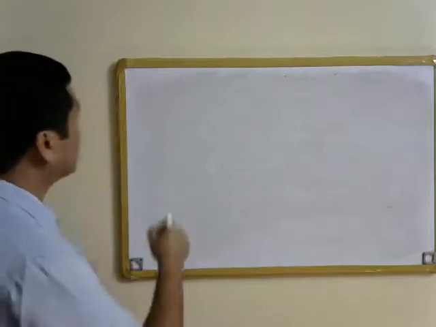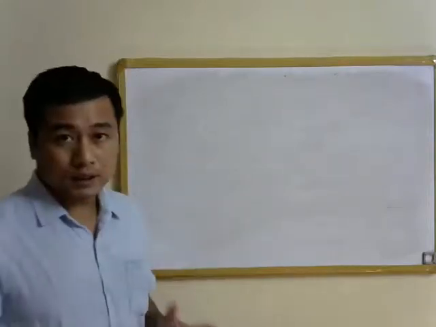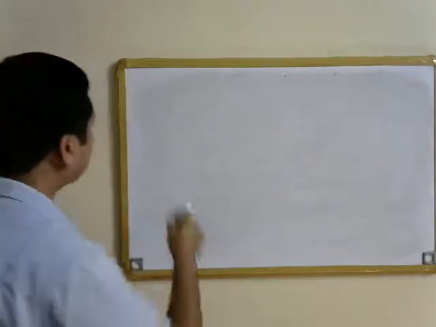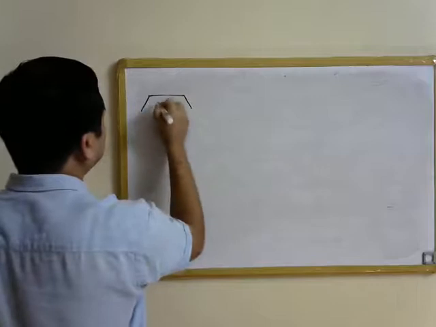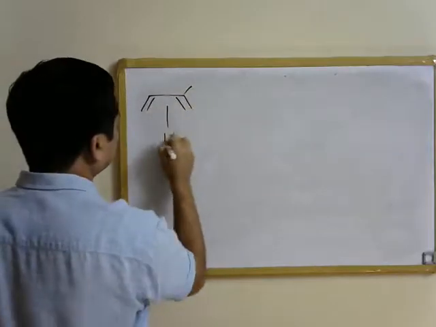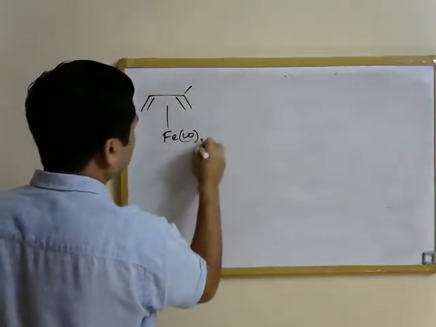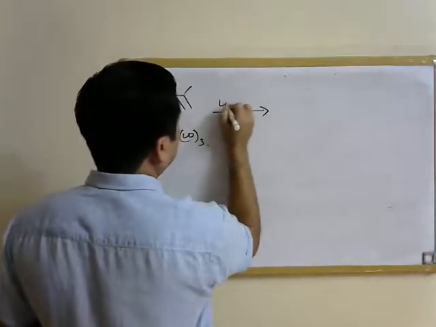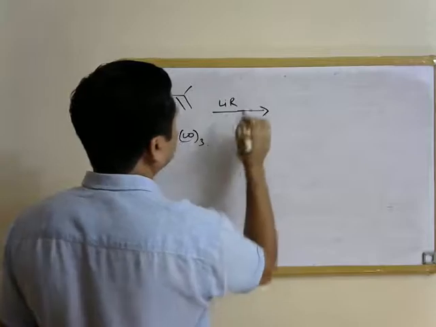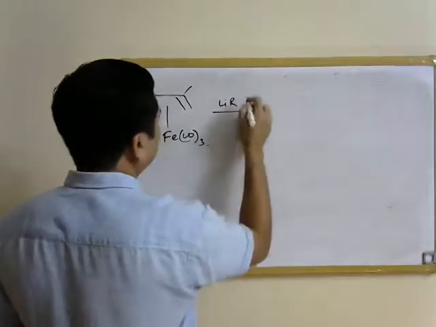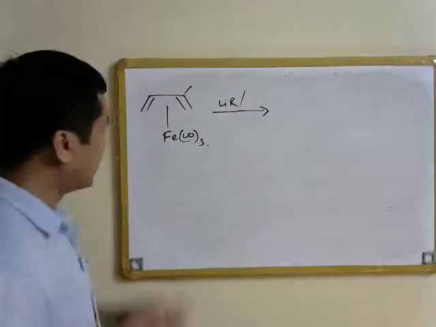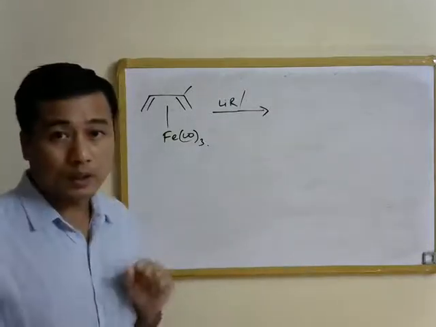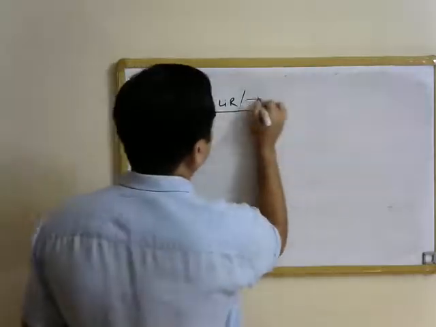One more reaction that we forgot to mention during the discussion on metal diolefin complexes is that the diolefin complexes can also undergo nucleophilic addition reactions. That is, if you take a diolefin ligand, now nucleophiles, like alkyl lithium, can react with the olefin. It is going to attack one of the internal carbon atoms at low temperature.